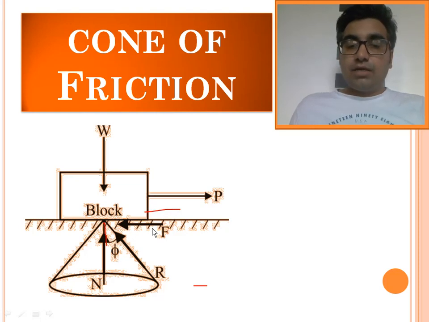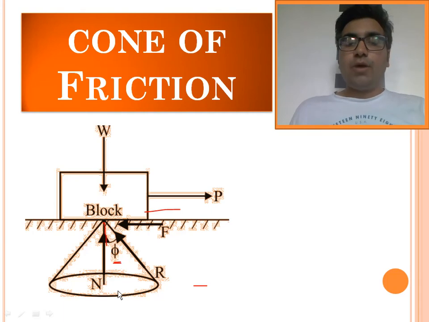So the resultant of frictional force and normal reaction will make an angle phi with the normal reaction, and that angle is known as the angle of friction. Taking this phi as the semi-vertex angle, if I rotate this resultant force with respect to this normal reaction, it will form a cone, and this cone is known as the cone of friction.